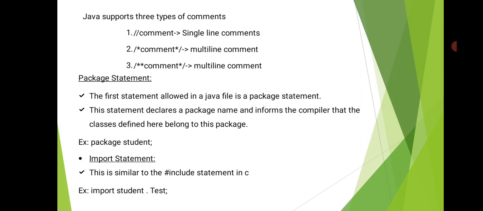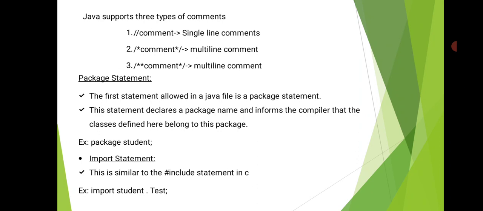For example, we can write a package name. Package is a keyword and the package name is an identifier. We should follow identifier rules. So in our example I have taken student as the package name. After this statement I will write many classes, which means all the classes belong to the particular package student. So this is about the package statement, which we will learn in detail in the next sessions.